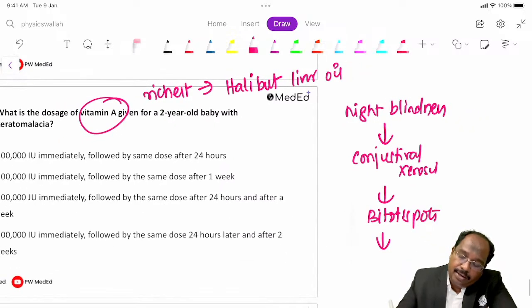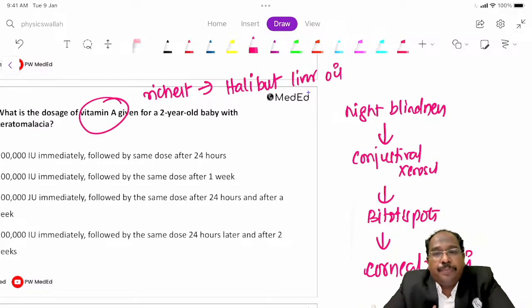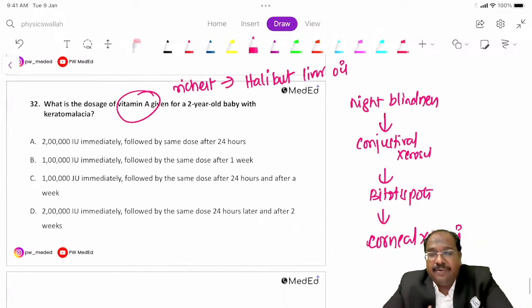Then you have this corneal xerosis. Then it goes to keratomalacia. Corneal xerosis. Okay, this is how it goes: night blindness, conjunctival xerosis, Bitot spots, and corneal xerosis.